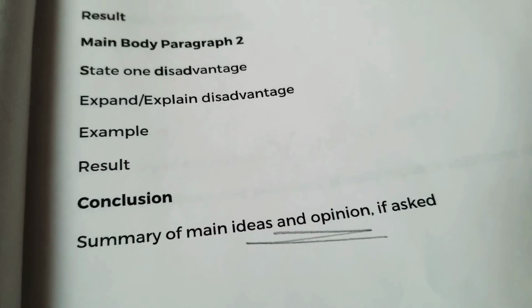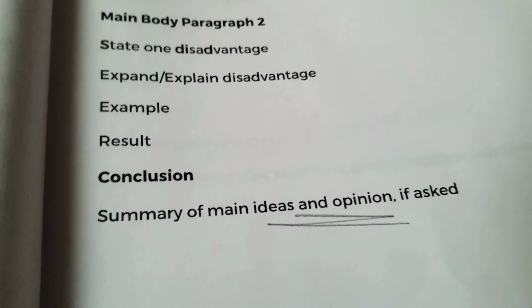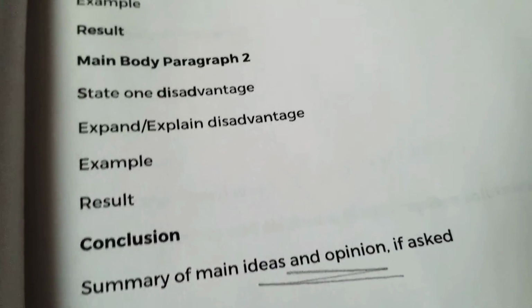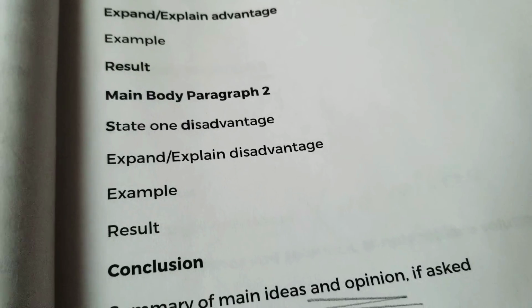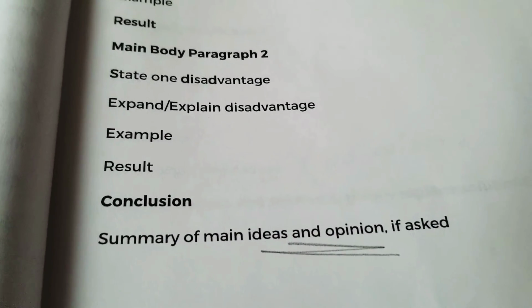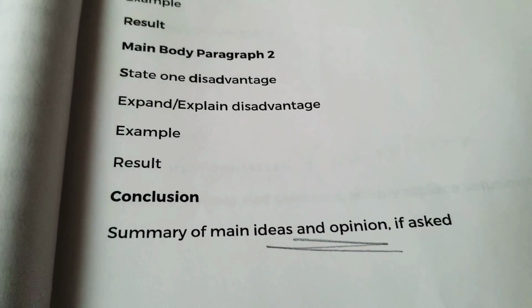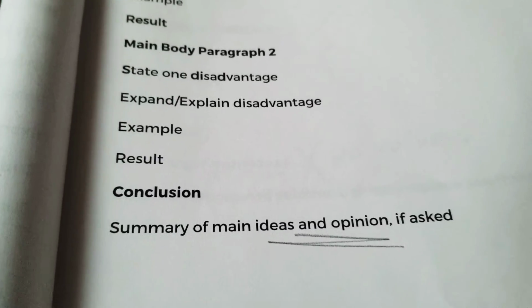So you write a summary of the points you have mentioned in paragraph 2 to support the advantages, and also write the summary of the 2 points which you have mentioned in paragraph 3 in the disadvantages part, right? Then write your opinion, what do you say, whether this law, capital punishment, is good for the society or not. You write your own opinion.